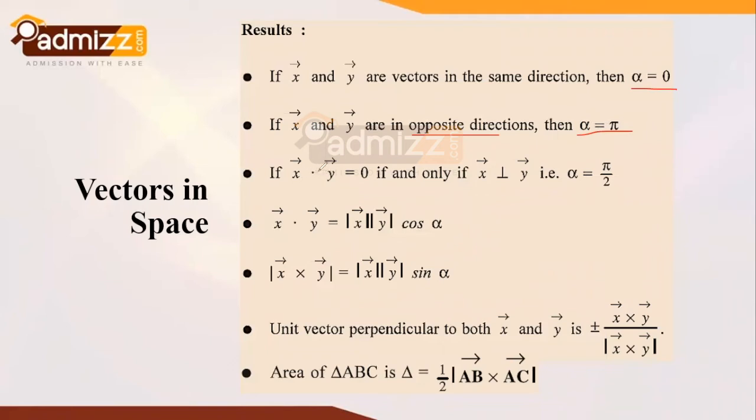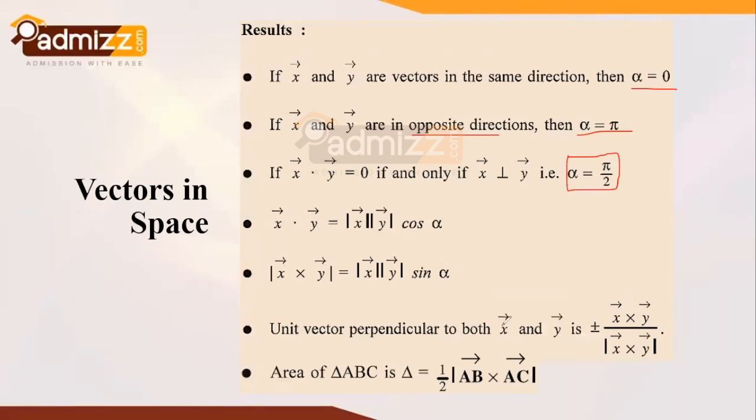If the dot product is 0, the two vectors are perpendicular to each other and alpha is pi by 2. So x vector dot y vector is equal to modulus of x vector times modulus of y vector times cos alpha. Similarly, modulus of x vector cross y vector is equal to modulus of x vector times modulus of y vector times sine alpha.